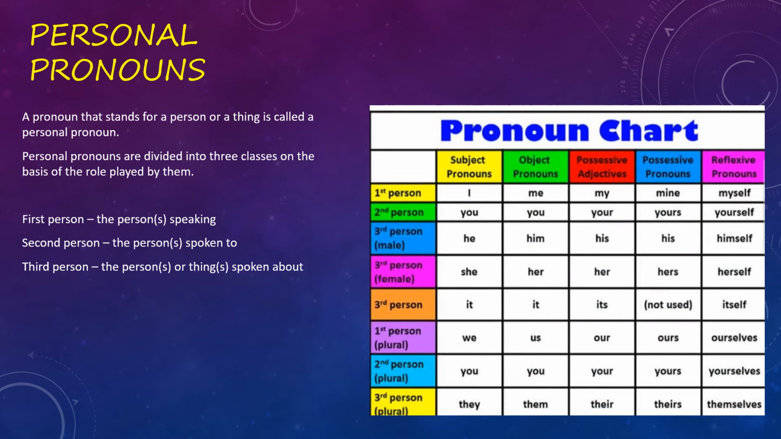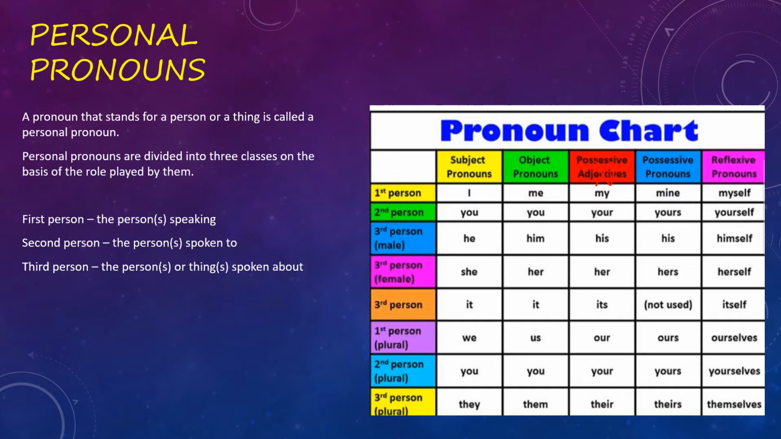Personal pronouns. So what are personal pronouns? A pronoun that stands for a person or a thing is called a personal pronoun. Now personal pronouns stand for a person or a thing. So you can see this pronoun chart given over here. Subject pronoun and object pronoun. Now this possessive adjective, we will not read now. Okay, let it be. We will deal with this later on. We will concentrate on pronouns.